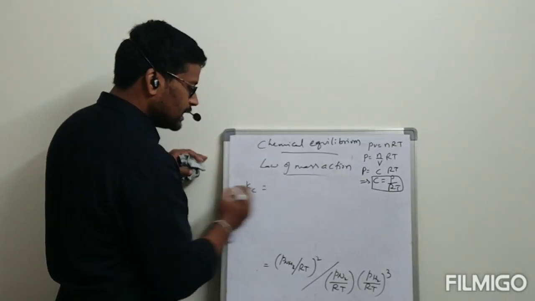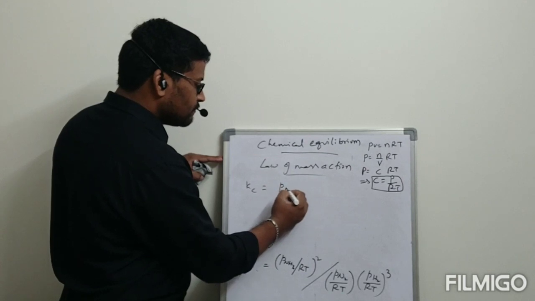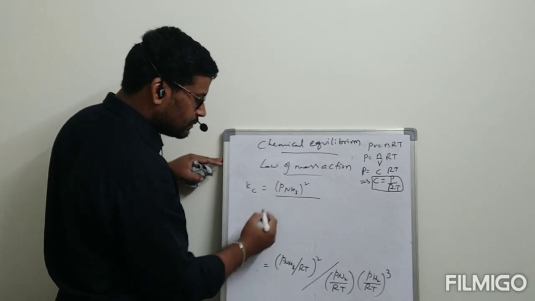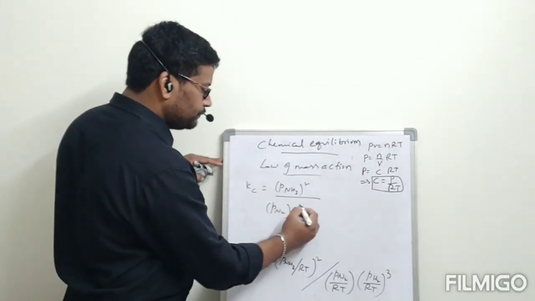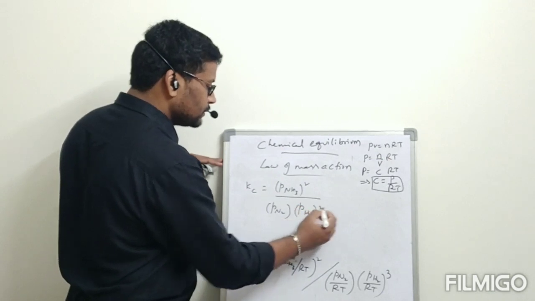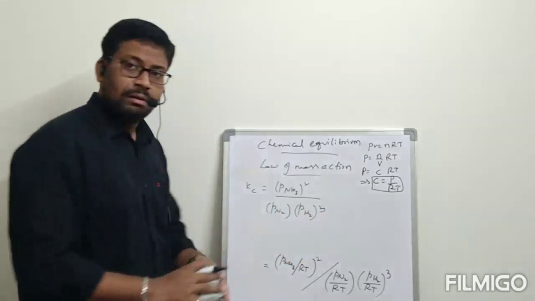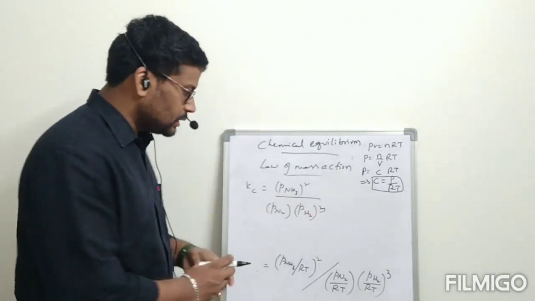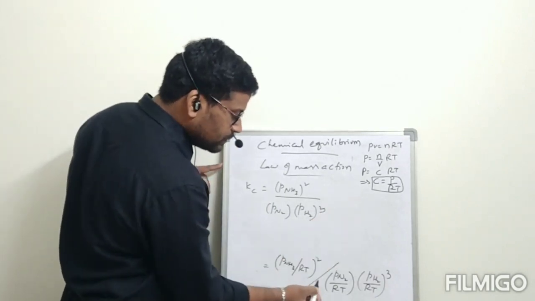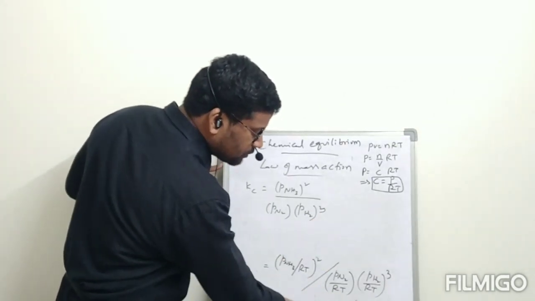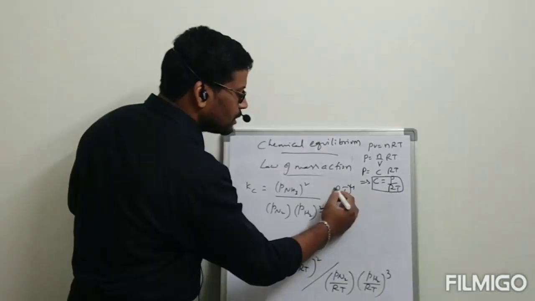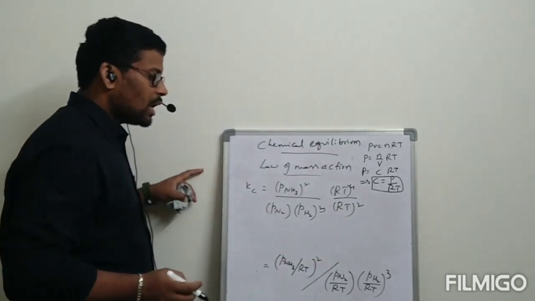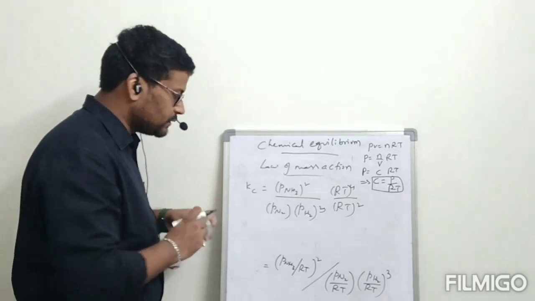This is Kc. Kc is equal to pressure of NH3 whole square divided by pressure of N2 into pressure of H2 whole cube. This one will become RT whole power 4, it is coming to the numerator now, RT whole power 4 divided by RT whole square.